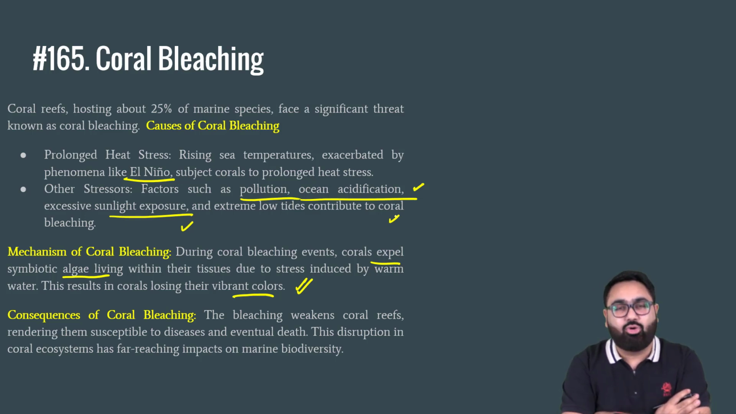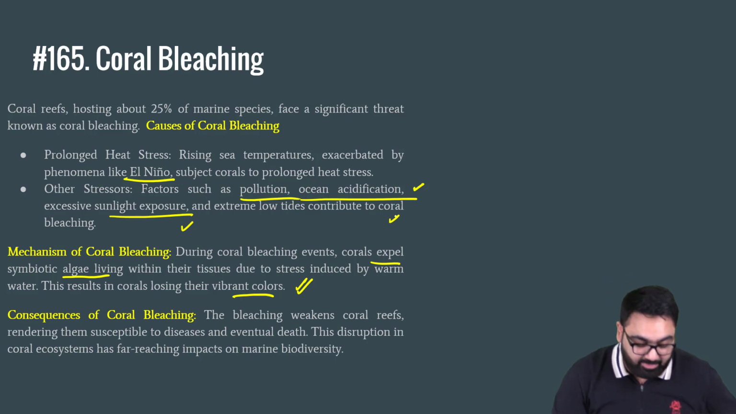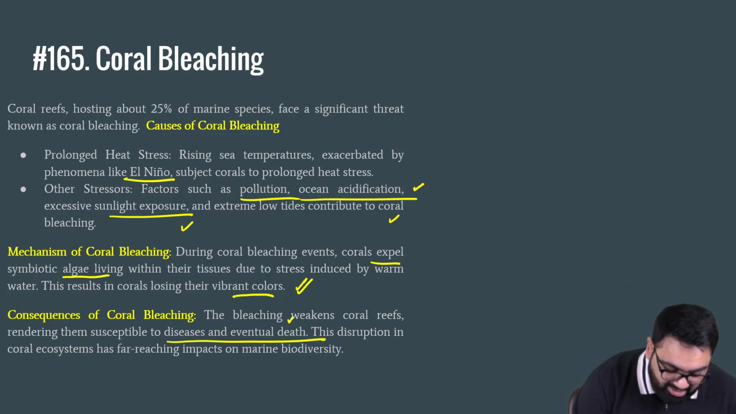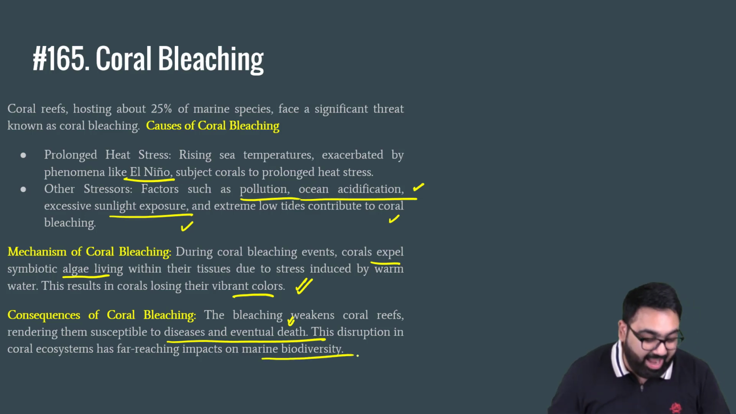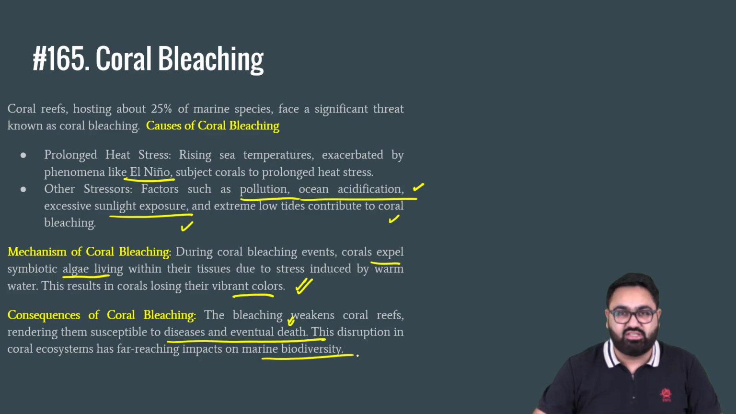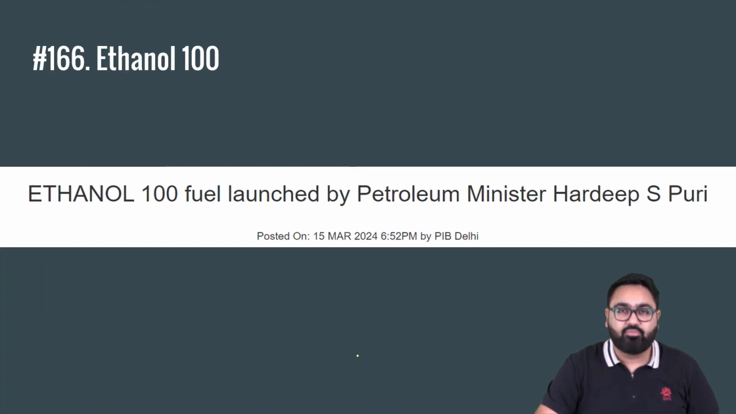The problem is when coral bleaching occurs, it's not just about the loss of color. It's not just about a cosmetic feature. When coral bleaching happens, it makes the corals much more susceptible to diseases and many of them even die in the long run. Corals form a very, very critical part of marine biodiversity. They have a lot of applications also in many different industries, including cosmetics, etc. And any harm put on the coral ecosystem can have the potential to harm the larger marine ecosystem in the long run.